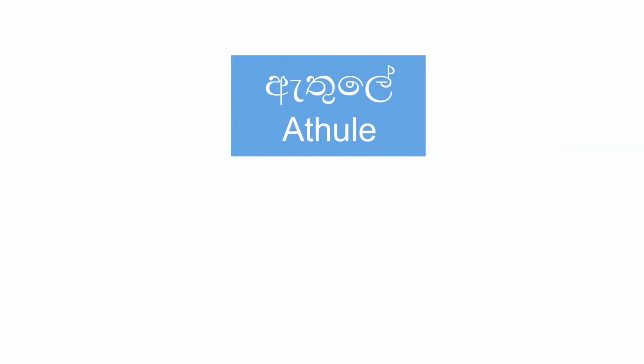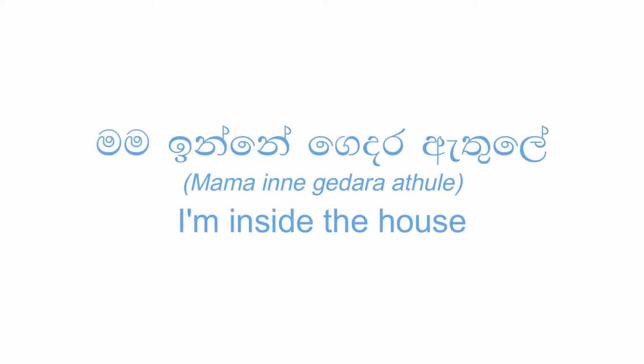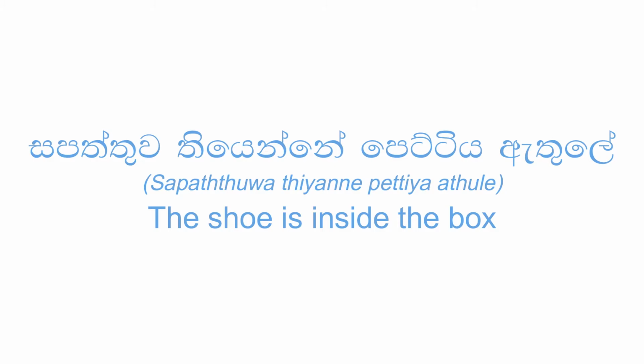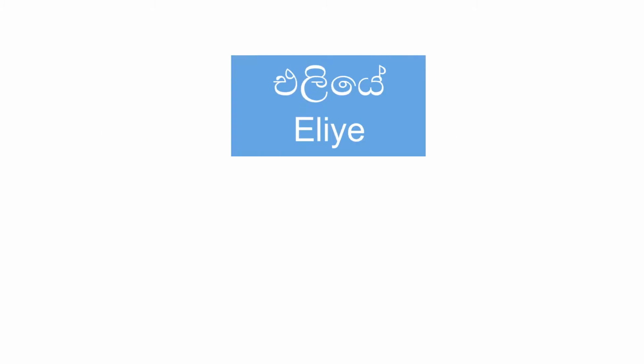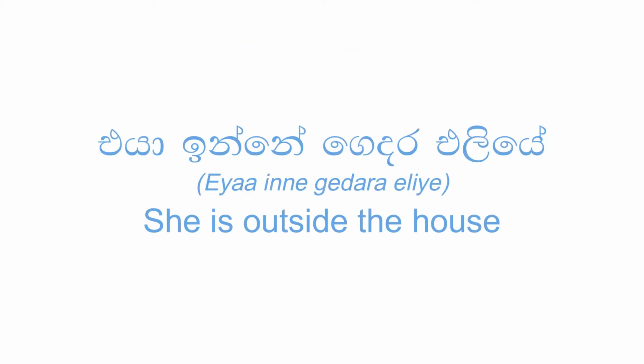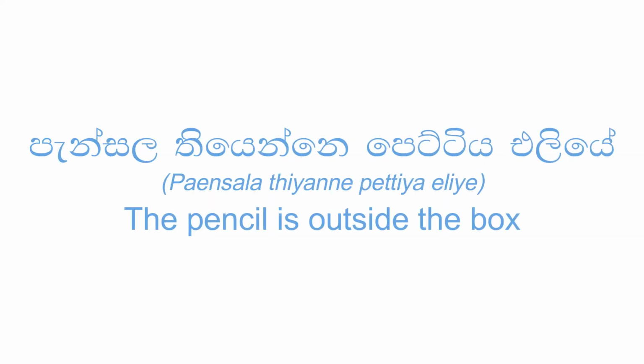Next location word is athule. Athule means inside. Mama inne gedara athule. I'm inside the house. Or it can mean like I'm in the house. Sapattuwa thiyanne pettiya athule. The shoe is in the box. Next word, eliye. Eliye, outside. Ehaa inne gedara eliye. She is outside the house. Paensala thiyanne pettiya eliye. The pencil is outside the box.